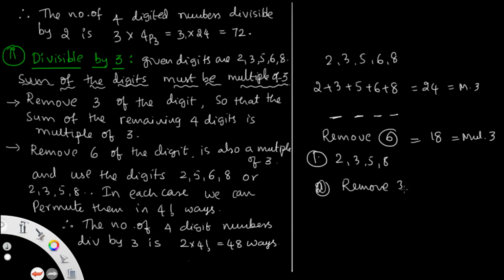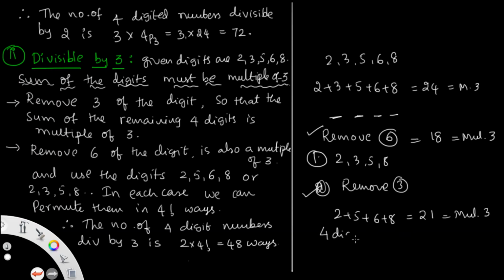Removing 3 means 2 plus 5 plus 6 plus 8, that is 14 plus 5, 19, plus 2, nothing but 21. So this is also a multiple of 3. So this is the first way and this is the second way. The remaining numbers are 2, 3, 5, 8, or else 2, 5, 6, 8. This is a 4-digit number.